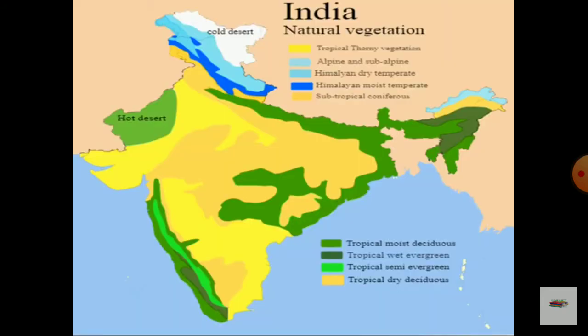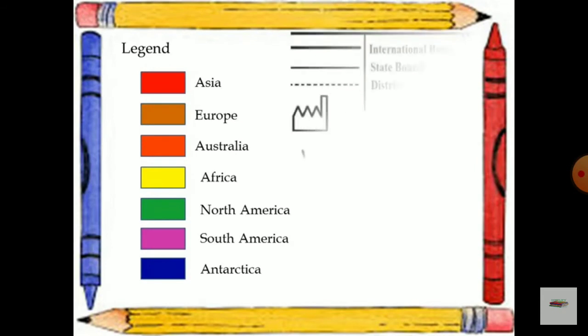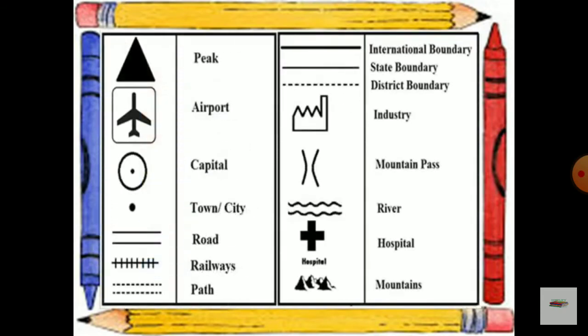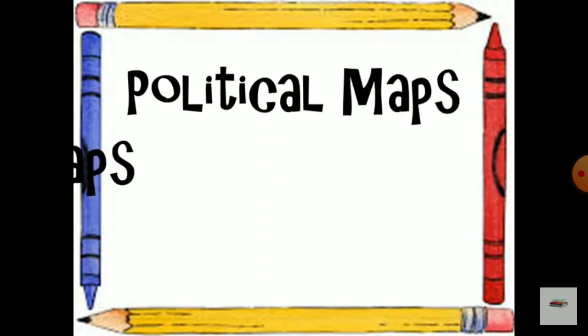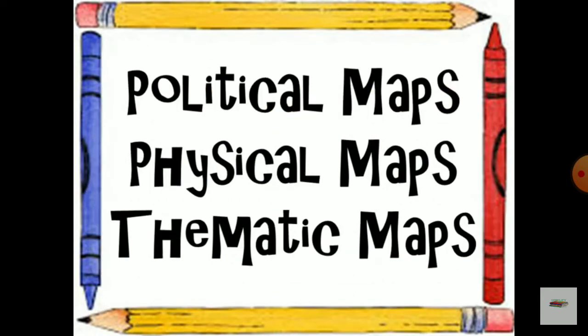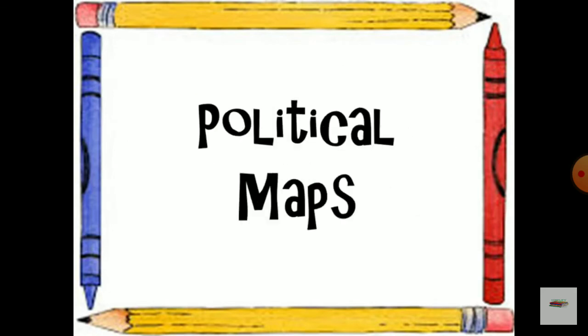It gives a picture of how things are related to each other in terms of distance, size, and direction on the earth's surface. Even the smallest area can be enlarged and shown on a map. The different types of maps are: political map, physical map, and thematic map.